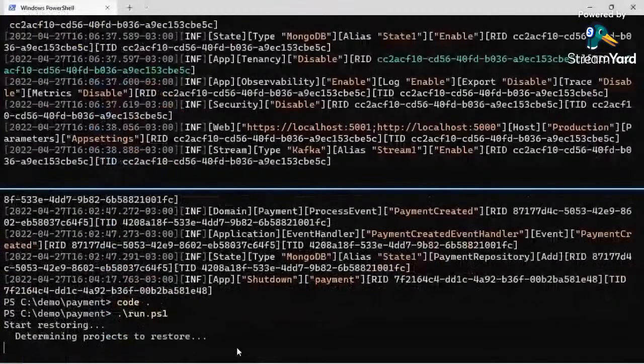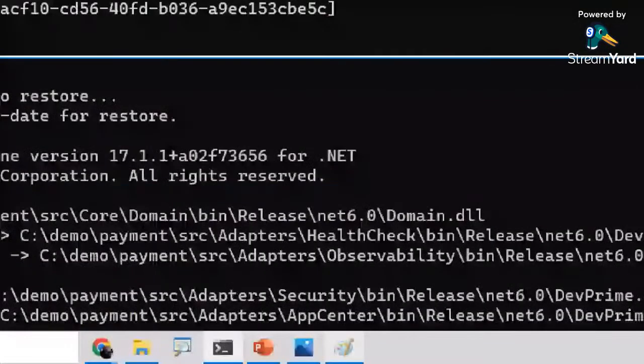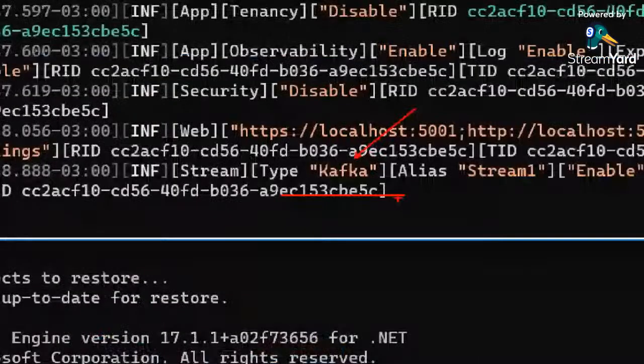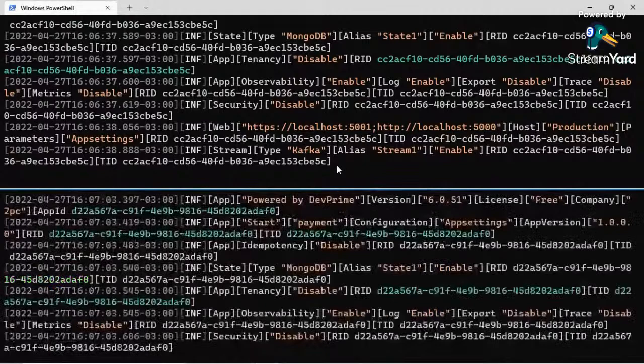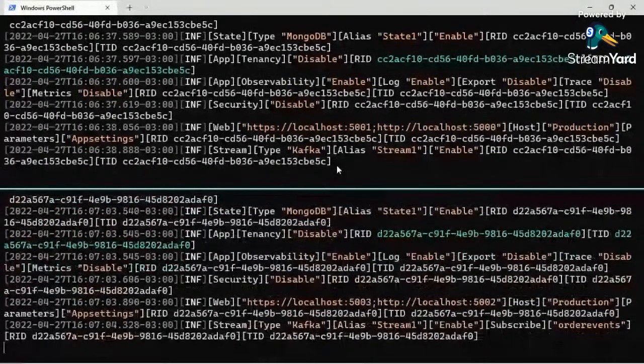It's important to notice that our order microservice is already running on Kafka. No extra effort. This is the keyword you need to keep in mind when using DevPrime. There are a lot of very common steps that you need to do in your daily routines, so we don't need any extra effort, because DevPrime accelerates and saves your time and gives you a better time to market. Keep it in mind. This is the most important part.